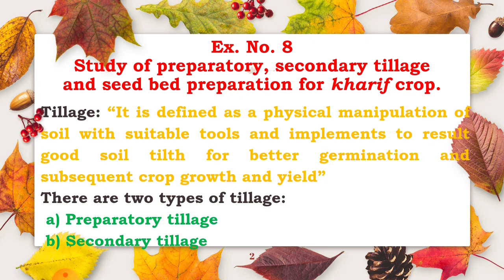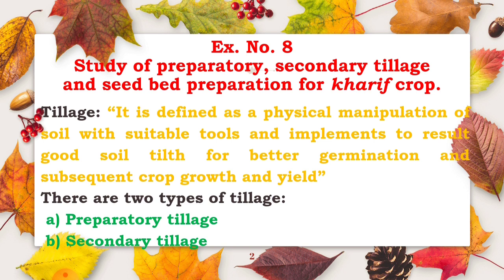Tillage is the physical manipulation of soil with the help of tools and implements for obtaining ideal conditions for the growth of crop. That is called tillage. Or, tillage is the physical manipulation of the soil with the help of different tools and implements to result in a good soil tilth for better germination and subsequent crop growth and yield. And what is meant by tilth? It is the physical condition of soil resulting from tillage, that is called soil tilth.